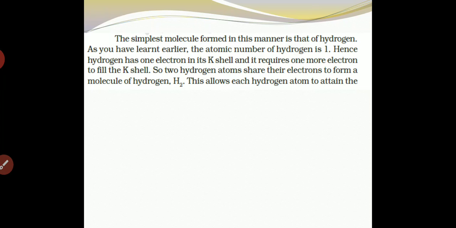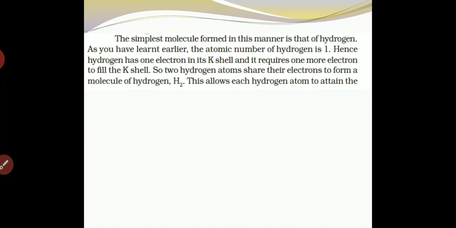In the K shell, which we have already studied in 9th standard, hydrogen contains how many electrons? It contains 1 electron, and that 1 electron will be in the K shell. It requires 1 more electron to fill the K shell.